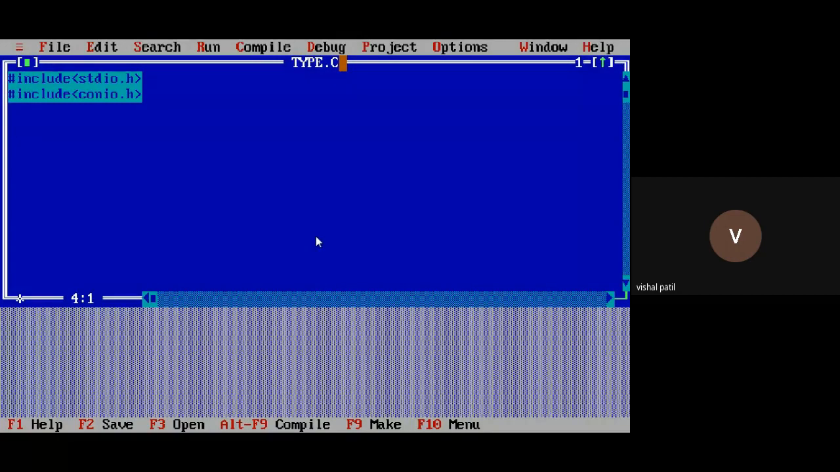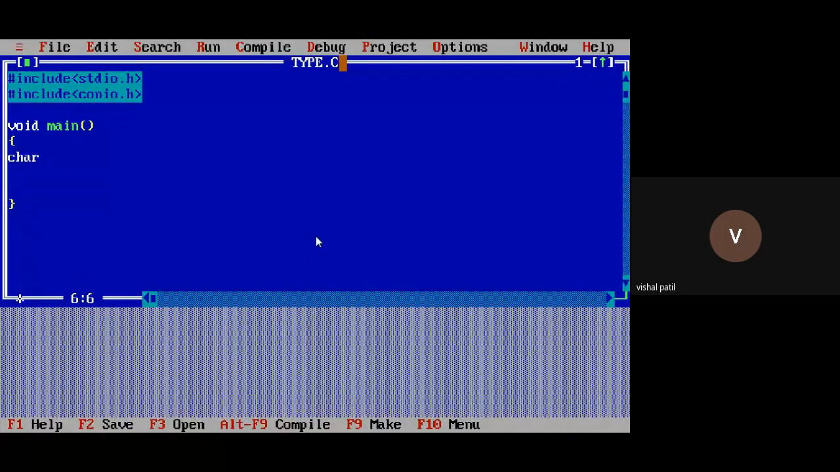So what is the entry point for C programming? Void main, right? Void main is the entry point. That is the entry point for each and every program. So you see, main is the entry point, right? So once you enter the main function, we need to declare the variable.